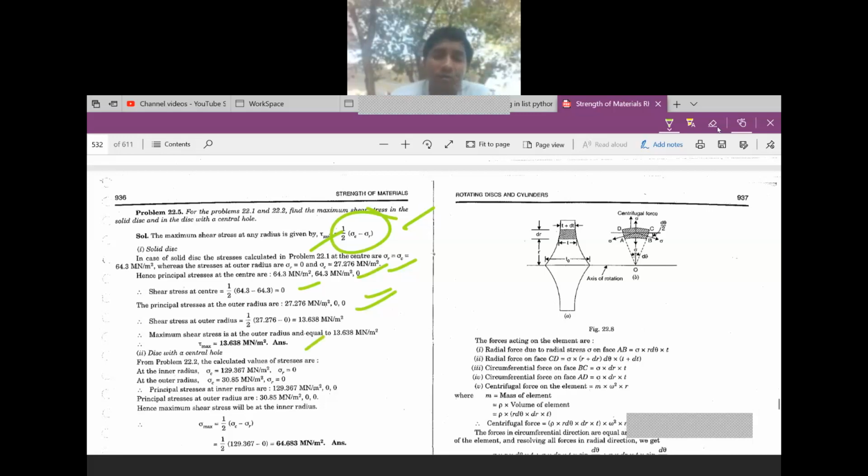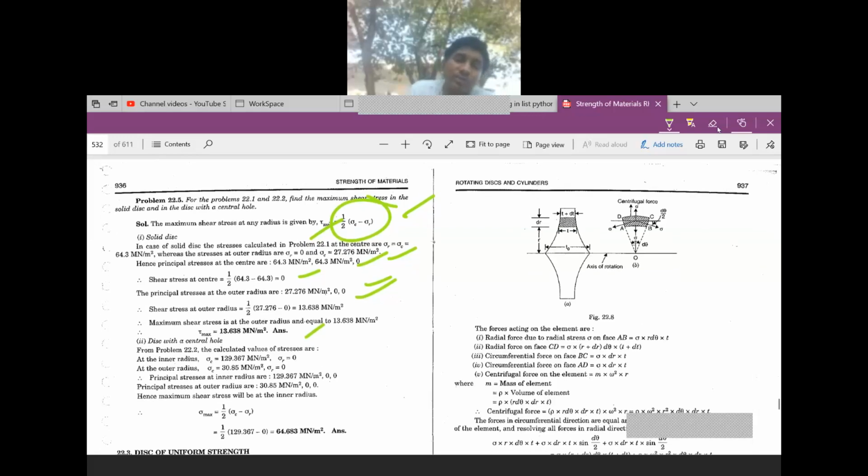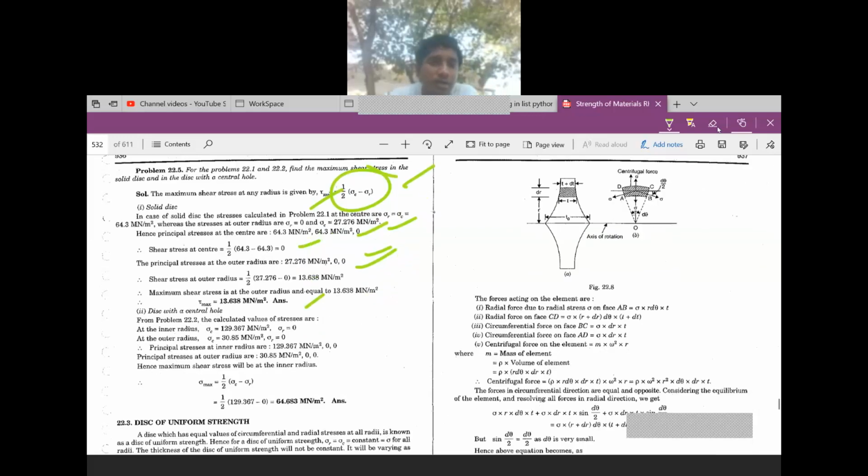Similarly, when you consider a disk with a central hole, here you have for inner radius sigma c is equal to 129.367 mega Newton per meter square and sigma r is equal to 0. At the outer radius, sigma c is equal to 30.85 and sigma r is equal to 0. Then these are the principal stresses at the inner radius, and these are the principal stresses at the outer radius.